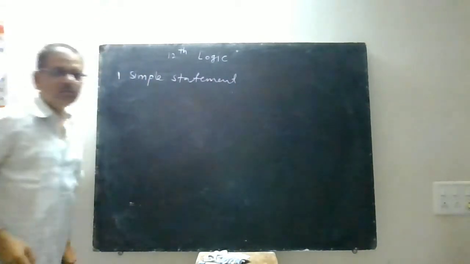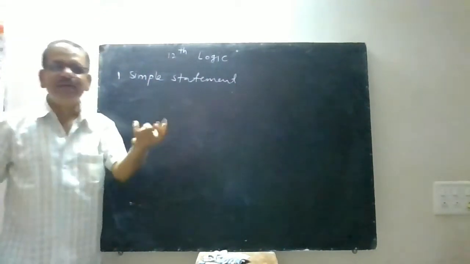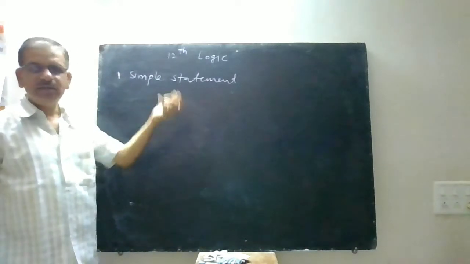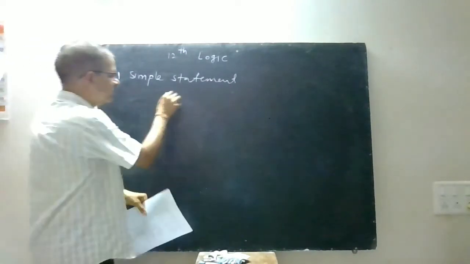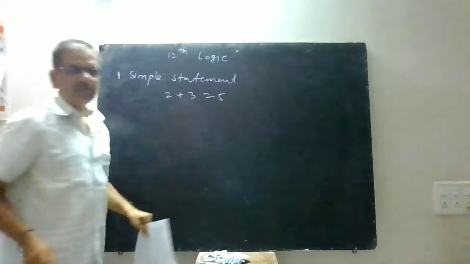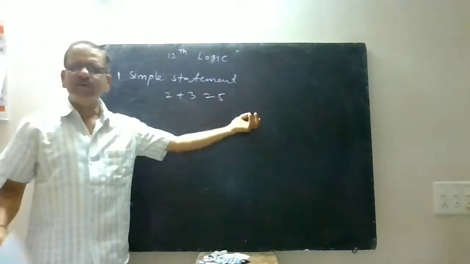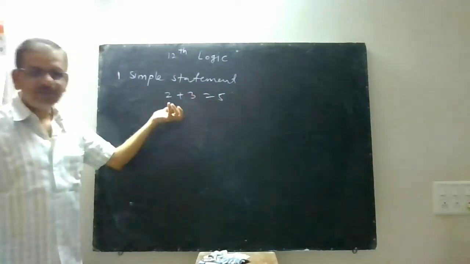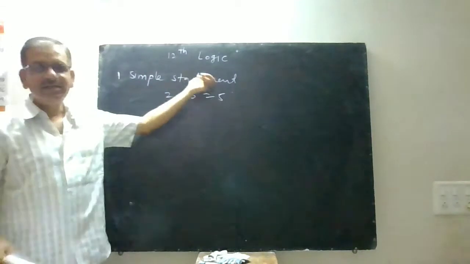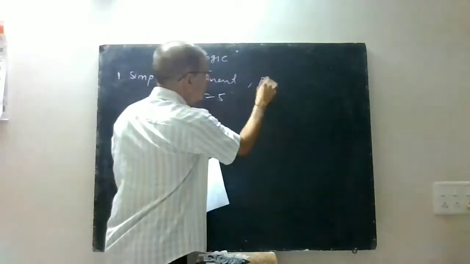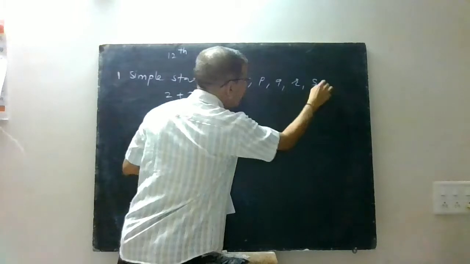That means a single statement, you can call it a simple statement or single statement. 2 plus 3 is equal to 5. Sum of two odd numbers is even. Whatever it means, this type of statements are called simple statements. They are normally denoted by P, Q, R, S and so on.